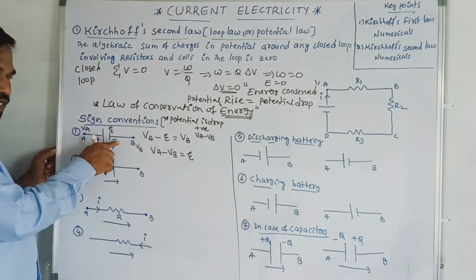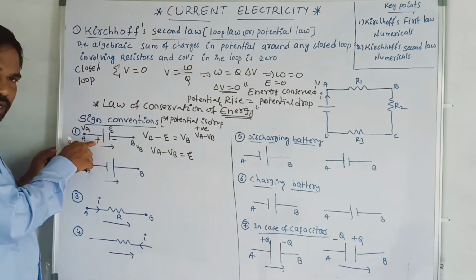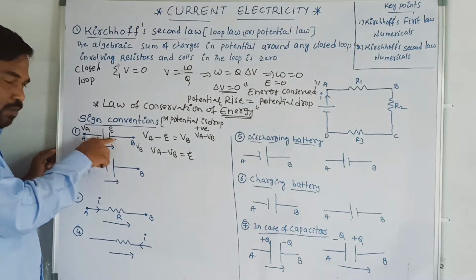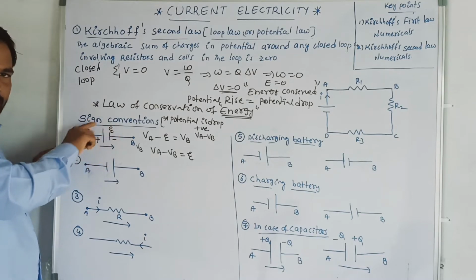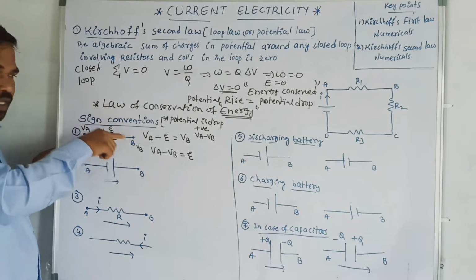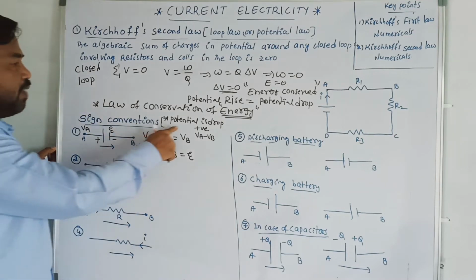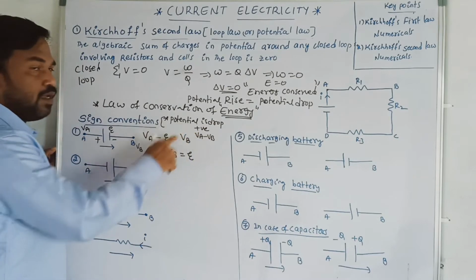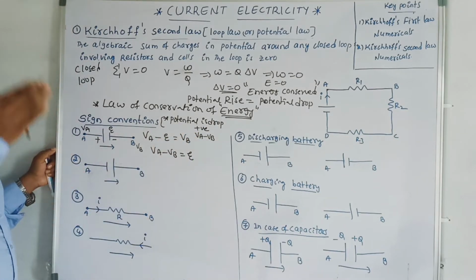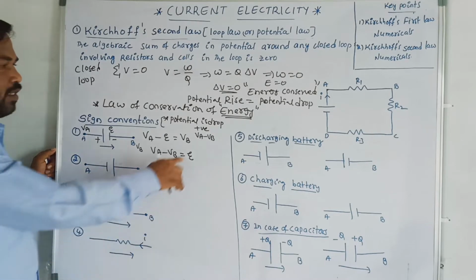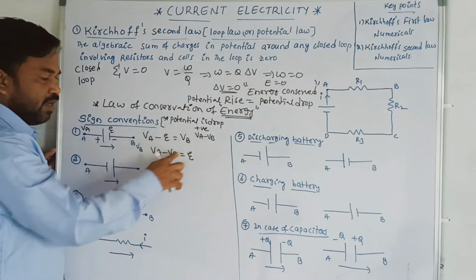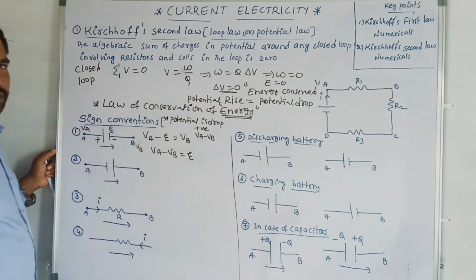See, is the potential dropping, yes or no? Yes, moving from the positive terminal to the negative terminal means the potential is dropping. When a potential is dropping, it becomes positive. That is, when a potential is dropped, we have to take it as positive. If a potential is raised, we have to take it as negative. Therefore, the potential difference VA minus VB is equal to positive epsilon.